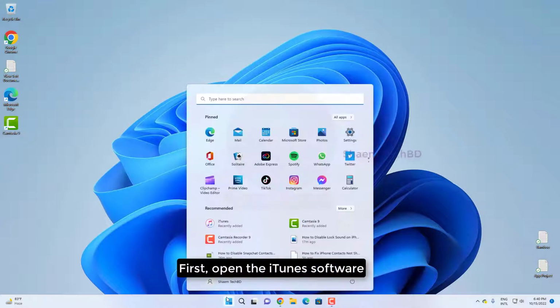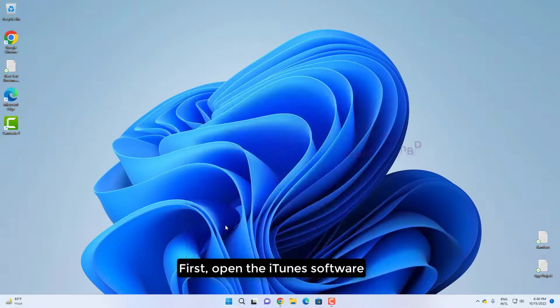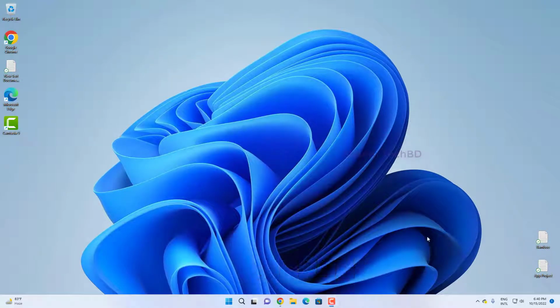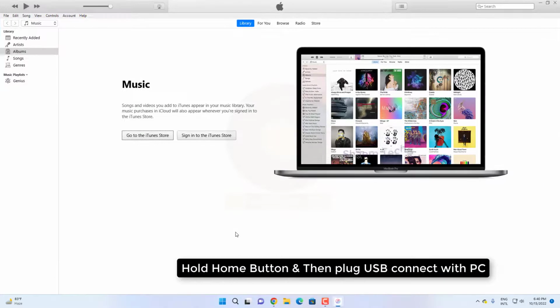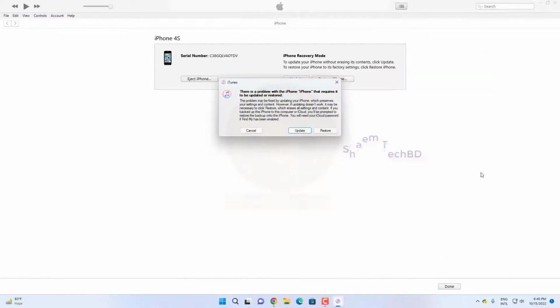First, open the iTunes software. Then turn off your iPhone. Hold the home button and then plug the USB to connect with the PC. Click cancel.